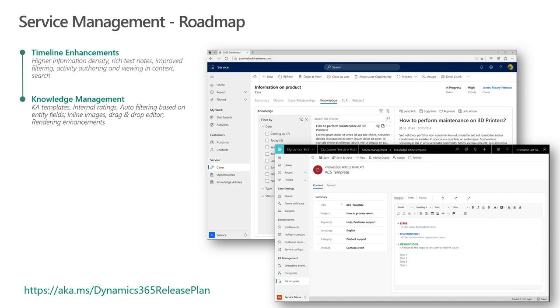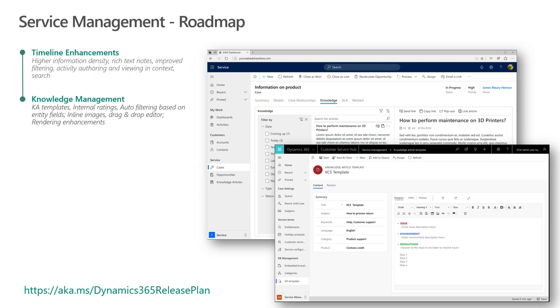Inline images is a big one. So there won't be a need to have images which are placed elsewhere and just have references within the knowledge article. We plan to have images that can be embedded within the knowledge article itself without any external reference. And of course, a drag and drop editor when it comes to managing images within the knowledge article, and also